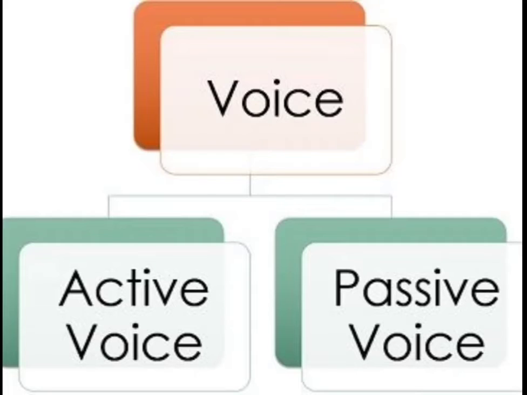Because we know that in active voice, subject, verb and object will come. So the object of active voice will be turned into the subject of passive voice. So in passive voice we can understand what happened with this subject.